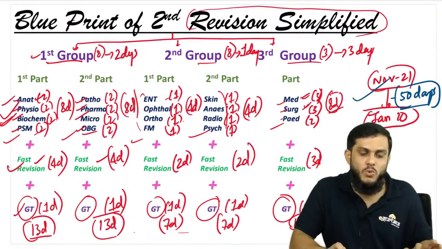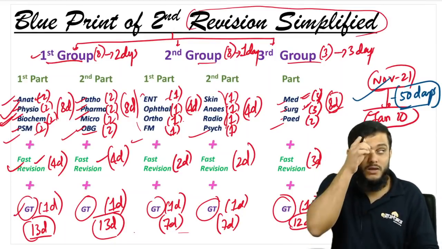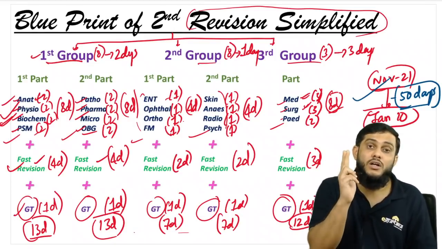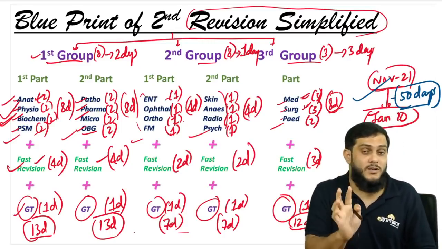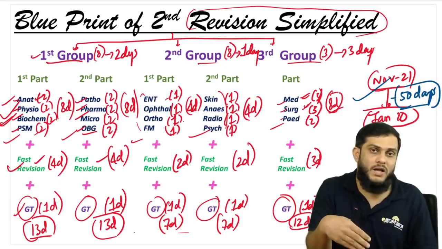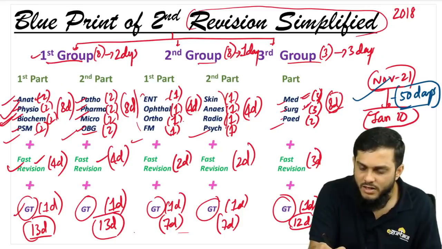So this is the blueprint of the second revision you have in front of you. Here what you need to do is cover at least 2 papers. So 2 papers, of 2018 and 2019, not 2020. 2020 you need to cover afterwards. So take 2 papers, 2018 NEET and 2019 NEET, right?